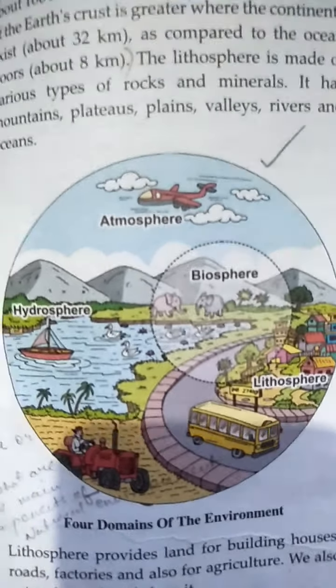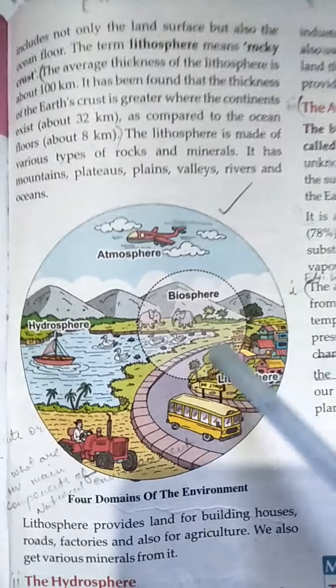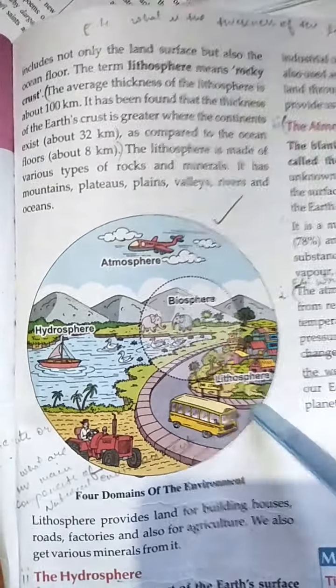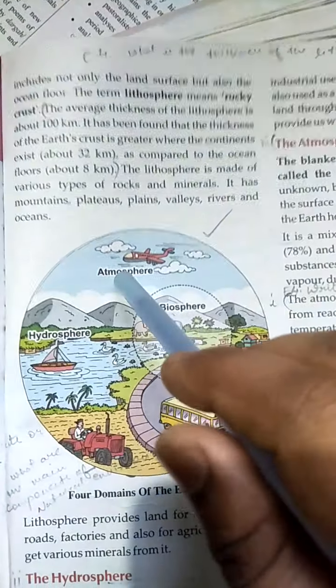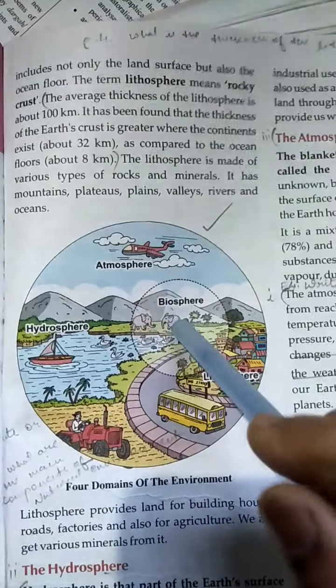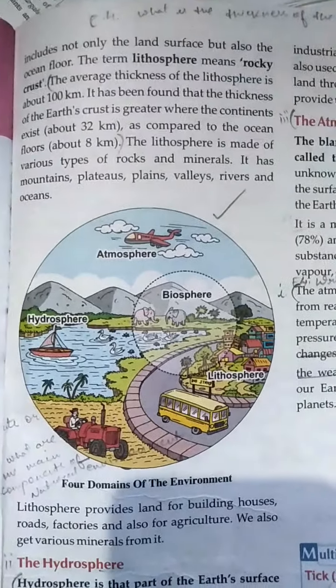Lithosphere, you can see, this is lithosphere. Biosphere comprises lithosphere, atmosphere, and hydrosphere. When all these three spheres interact with each other, that comprises biosphere. Biosphere means living things or living organisms.